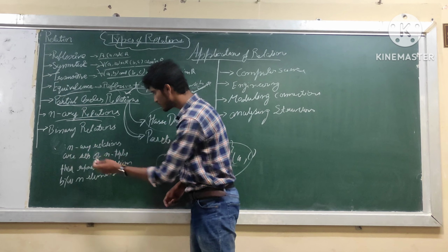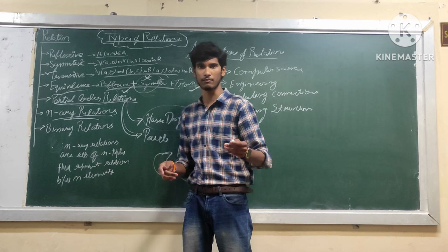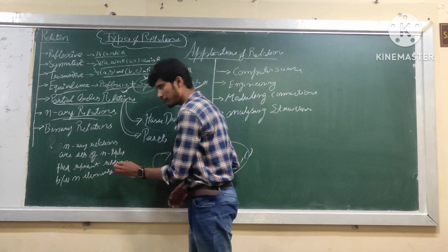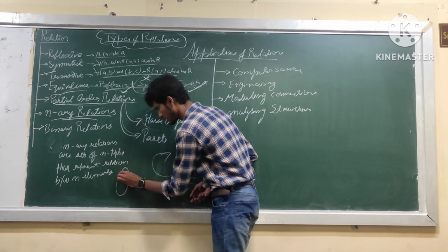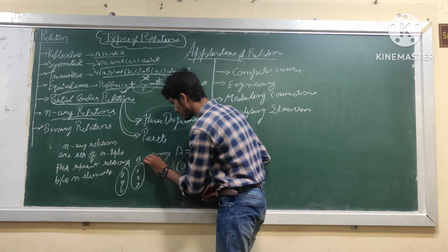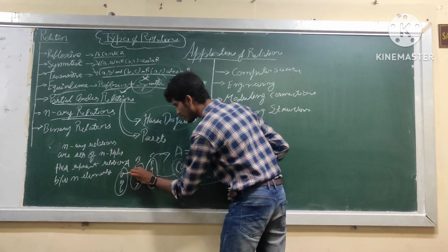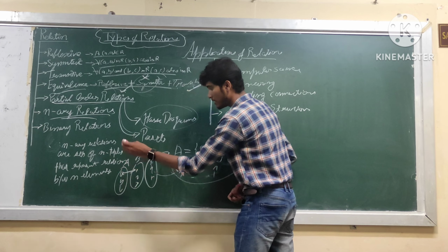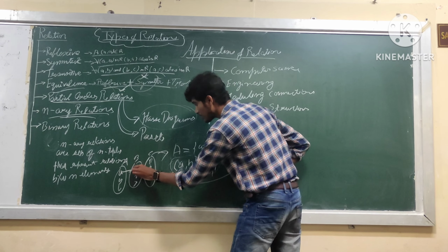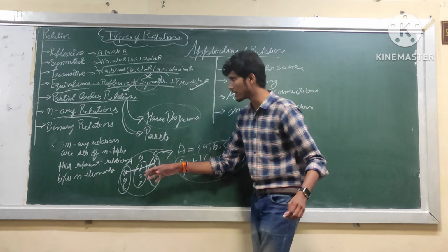An array relation, our most important topic, which I have described here. An array relation is a type of relation in which multiple tuples or multiple sets are involved, and the relationship is between multiple elements. Like if we have three sets, A, B, C. This is set A. Set B is 1, 2, and 3. Set C is P, Q, and R. If set A's element A is related to set B's element 1, and then this element is related to set C's element, which is P, then the relationship established here will be termed as an array relation.